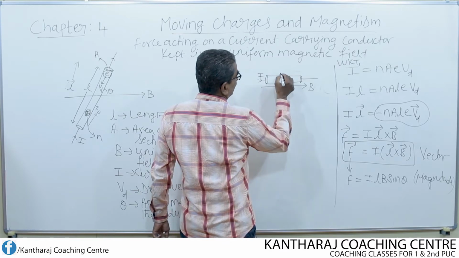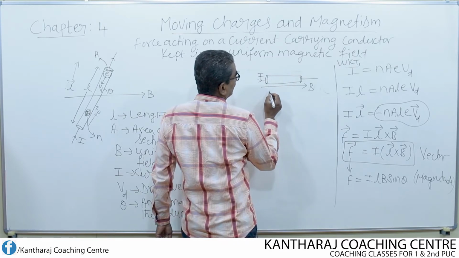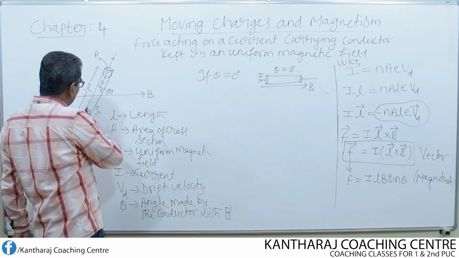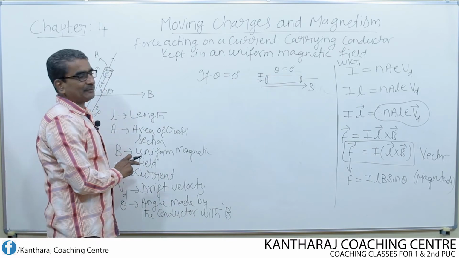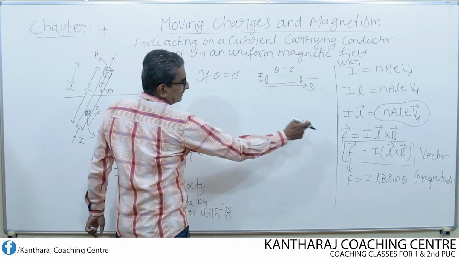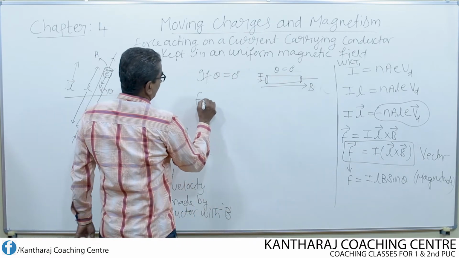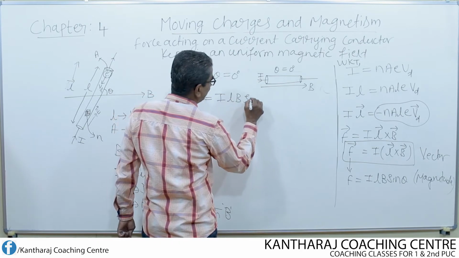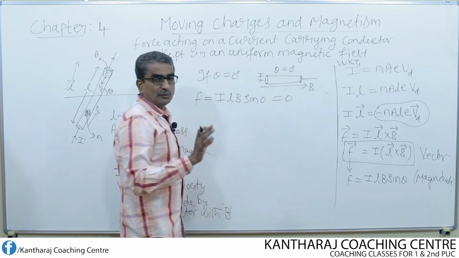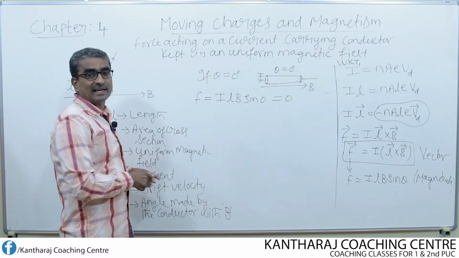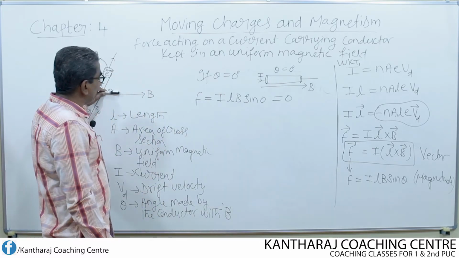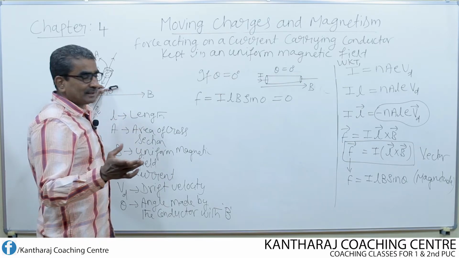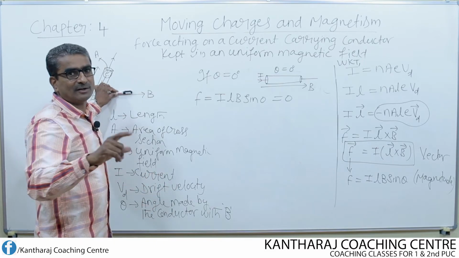What is theta? The angle between the conductor and the magnetic field. The conductor itself is parallel. In such a case, force becomes F equal to I L B sin 0, which means 0. No force acts on a current carrying conductor if it is kept parallel to the magnetic field. Even by passing the current through the conductor, no force acts if it is kept all along the field direction.